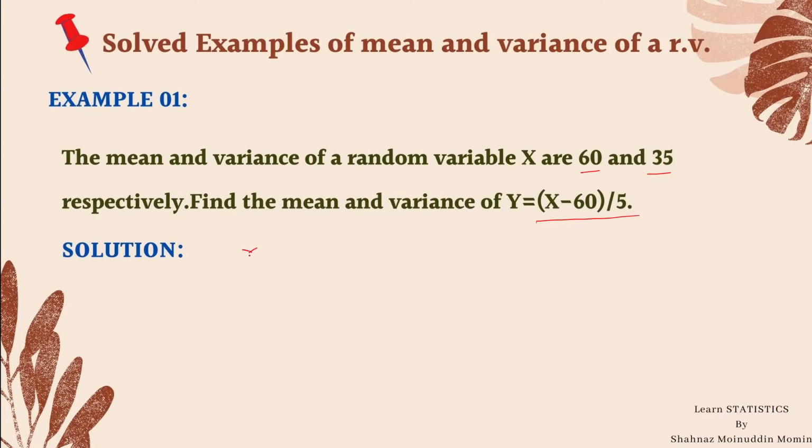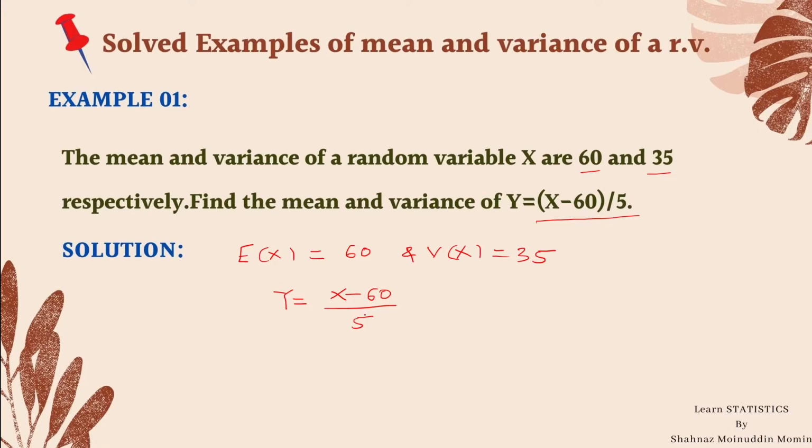Here we are given expectation of x, mean of random variable x means expectation of x, that is 60, and also we are given the variance of x, and that is 35. And we have given a function of random variable x, which is y, and it is defined as x minus 60 divided by 5.